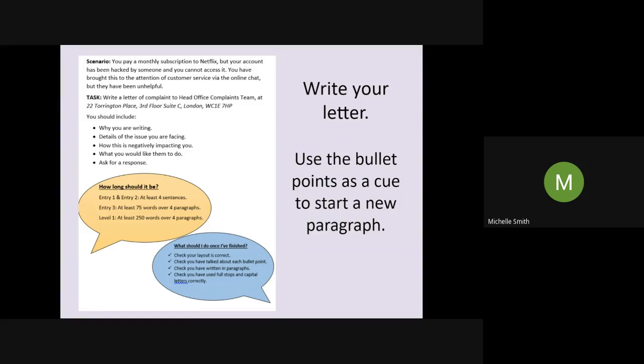The next bullet point there, how is this negatively impacting you? Okay, I'm sure you all have Netflix. Think about using this. We're all stuck at home. Netflix has become everybody's best friend at the moment, hasn't it? We want to sit on the sofa and we want to binge all our favorite TV shows. It's negatively impacting us in that sense because we don't have anything to relax with anymore.